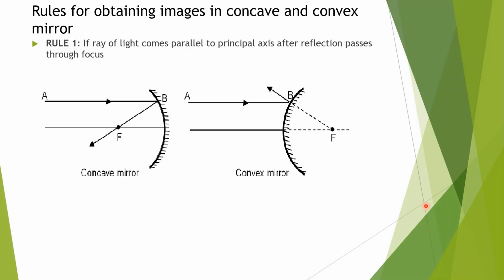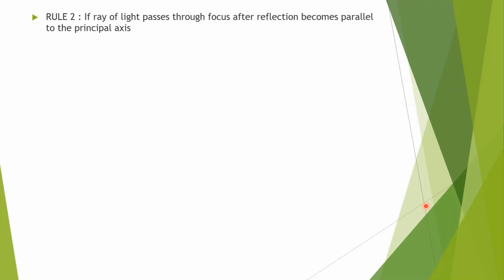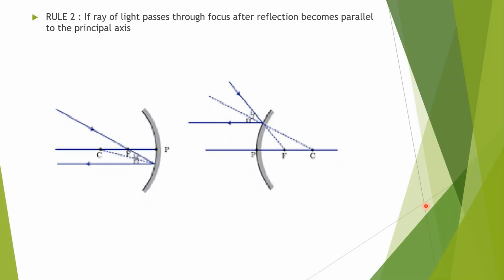Now the second rule: if a ray of light passes through the focus, after reflection it becomes parallel to the principal axis. In the figure, the incident ray is coming from the focus and after reflection it becomes parallel to the principal axis.